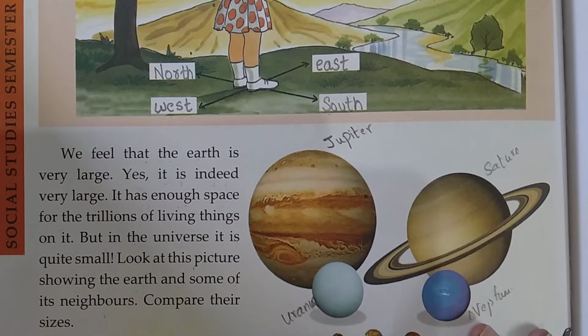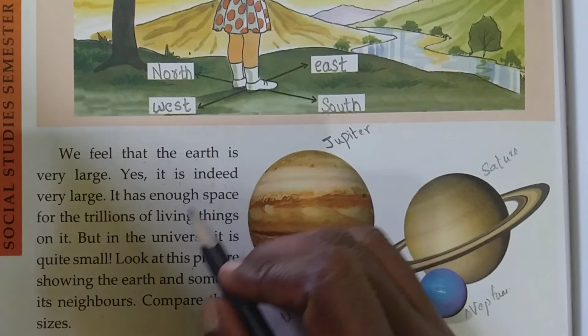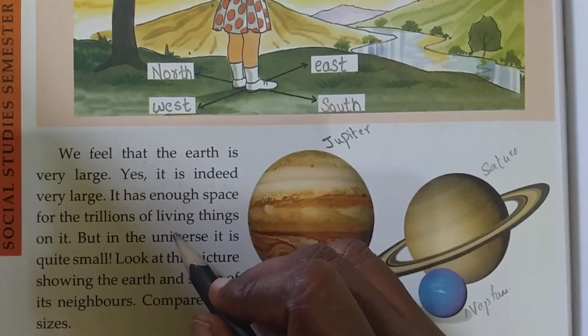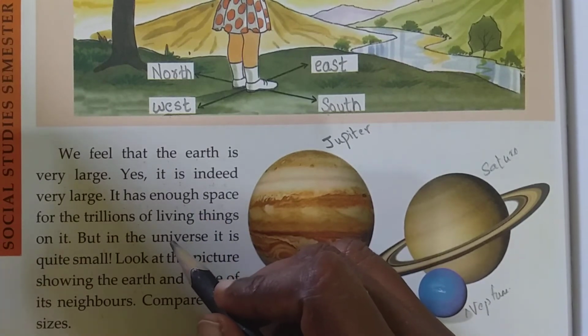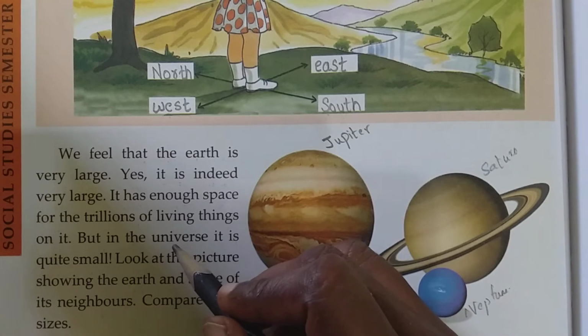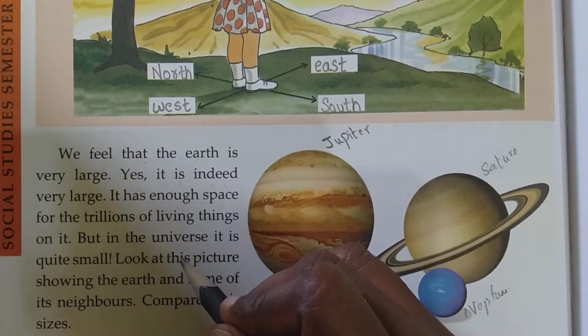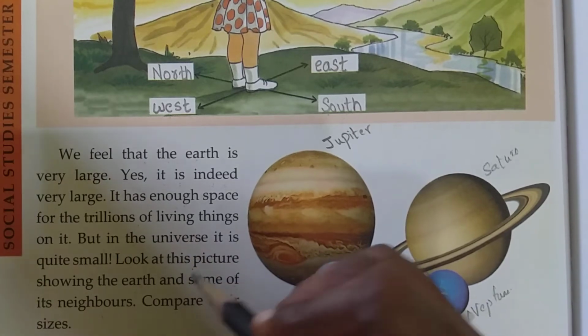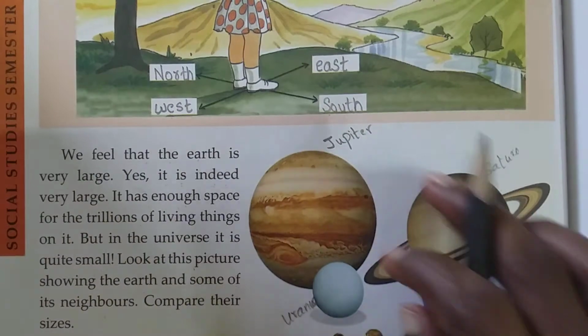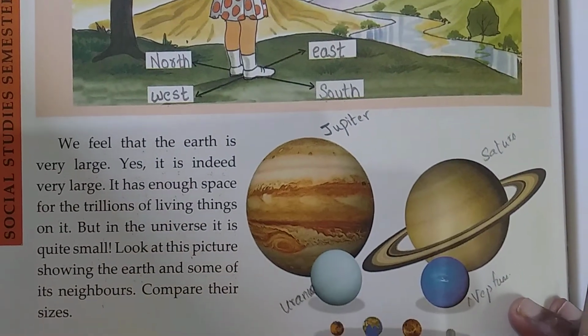Children, you feel that the earth is very large. Yes or no? Yes, you will feel it is very large. It has enough space for living things on it. But in the universe it is quite small, children.